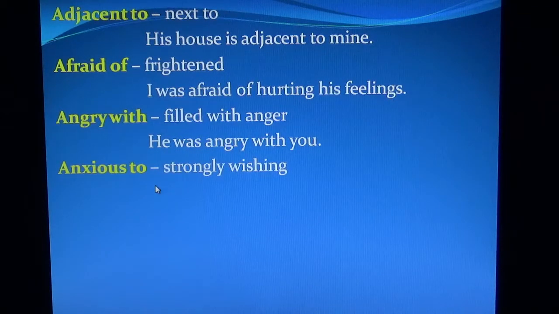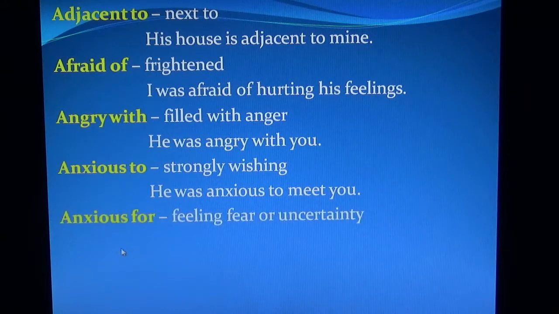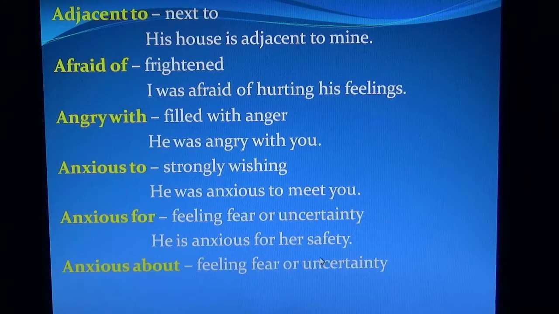Anxious to. Anxious always takes two prepositions. Here, anxious to means strongly wishing. He was anxious to meet you. Anxious for. To, and this is another preposition, for. Anxious for means feeling fear or uncertainty. He is anxious for her safety.